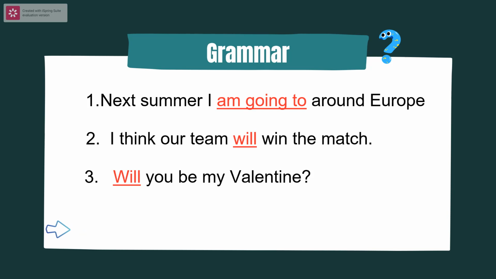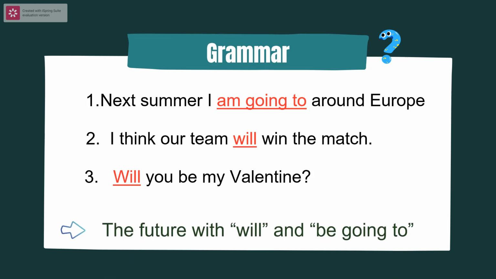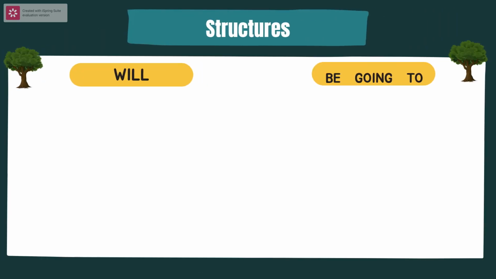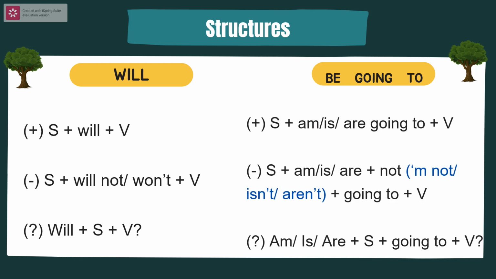You must note them in your notebook. And can you guess what they are? Yes, there are two structures: will and be going to. So, the structures will and be going to. Here are the structures of will and be going to. I will show you the same points and the different points between will and be going to.